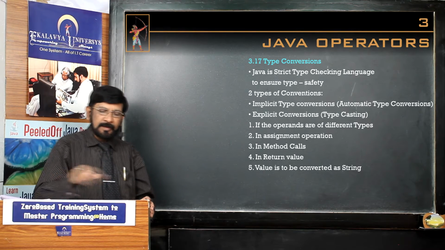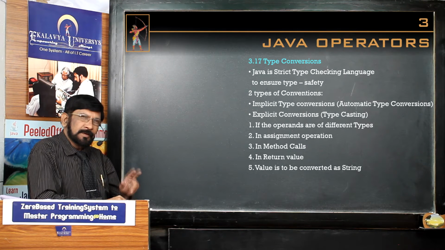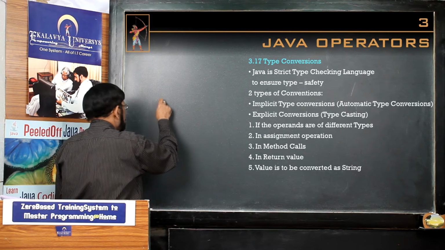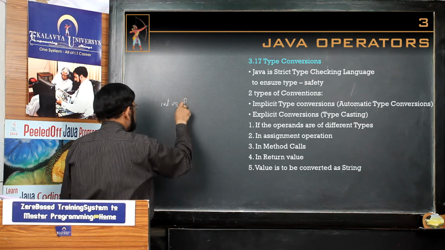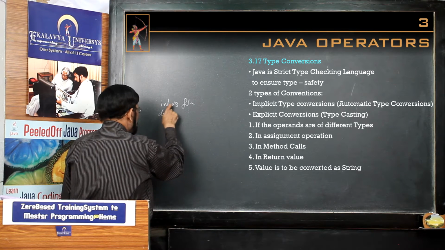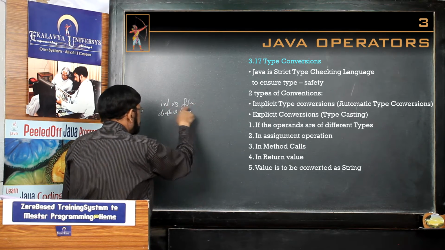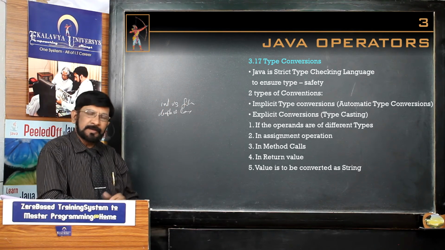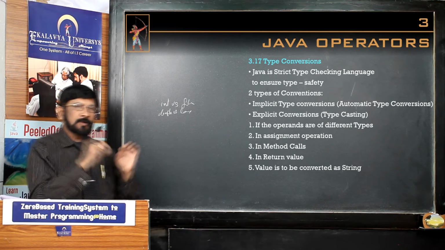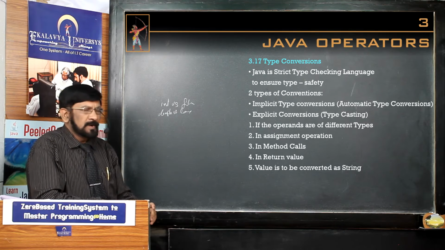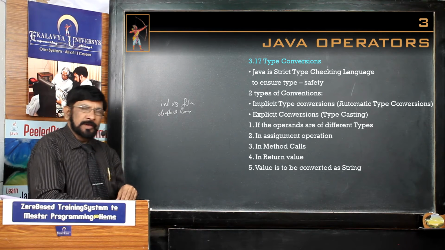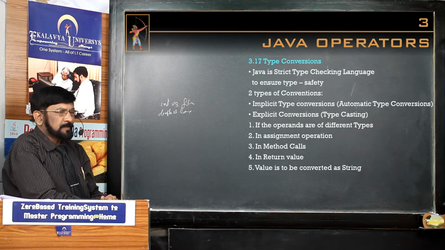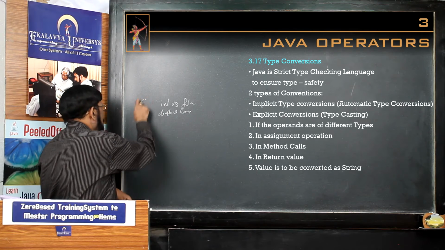If we have to write an operation on two different types of operands, like int versus float, double versus long, like that, if you write an expression which consists of different types of operands, then one automatic principle applies. What is that principle? The lower type is first promoted to the higher type, and thereafter the operation is performed. This is automatic type conversion, principle one.